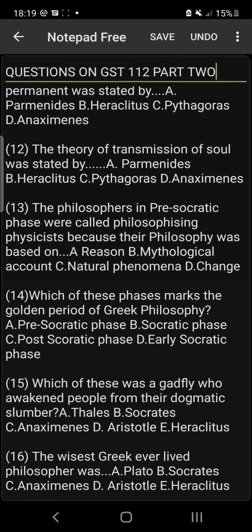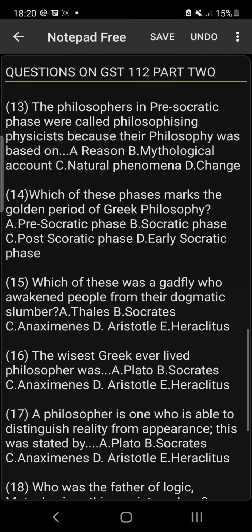The theory of transmission of soul was stated by Parmenides, Heraclitus, Pythagoras, or Anaximenes. The answer is C, Pythagoras. Pythagoras also stated the Pythagoras theorem in mathematics. Take note of that.